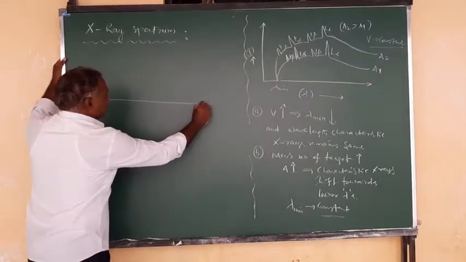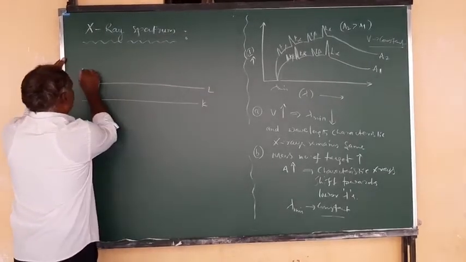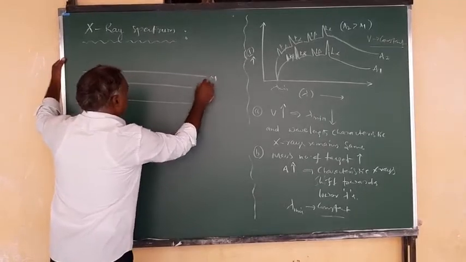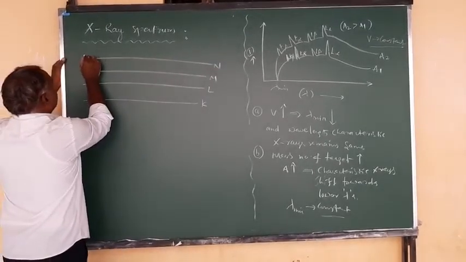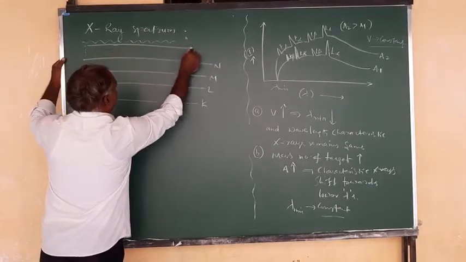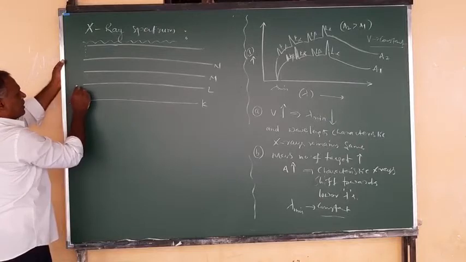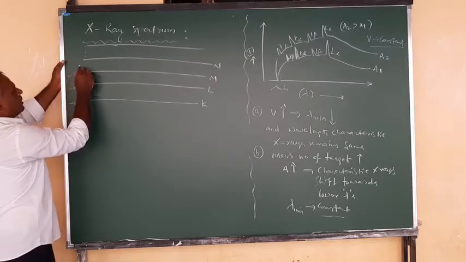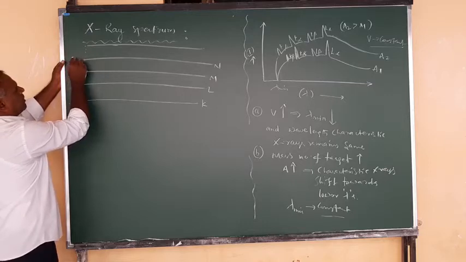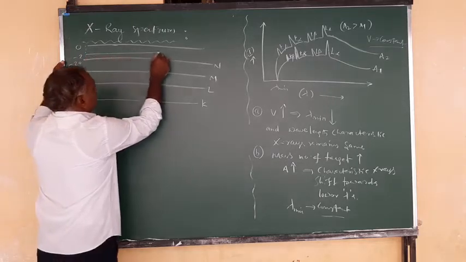Here you can see this is the K shell, this one is L, this one is M, and N. Like this you can have up to infinity. That last one is 0, and the others are minus 2, minus 20, minus 200, and so on. Like this you can have these energy levels.